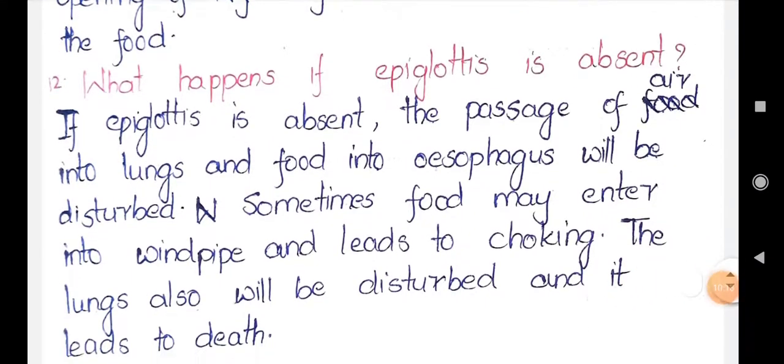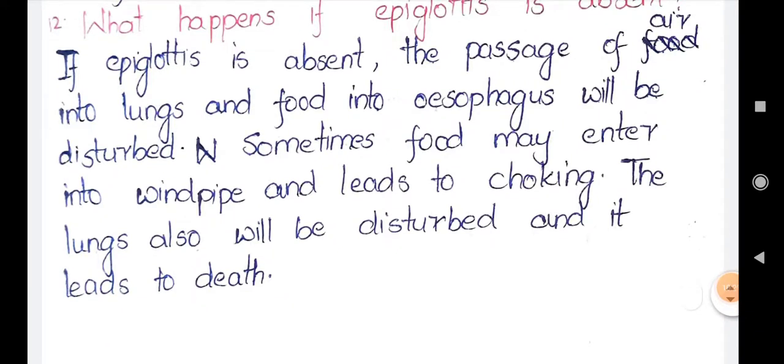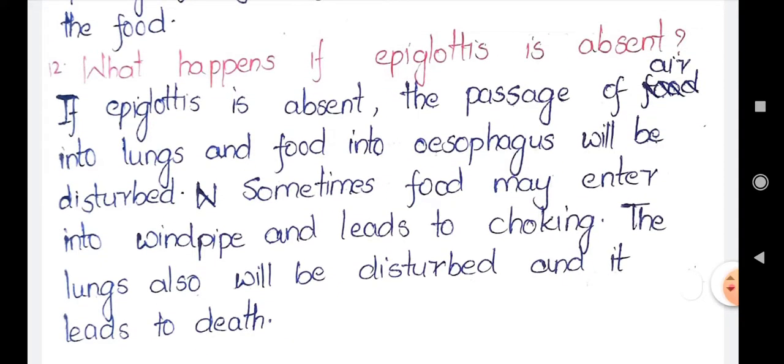Next, what happens if the epiglottis is absent? If the epiglottis is absent, the passage of air into the lungs and food into the esophagus will be disturbed. Why? Because the pharynx is a common passage for both the respiratory tract as well as the digestive tract. In the pharynx only you can observe the epiglottis. While you are swallowing the food, the epiglottis will be closed, so that from the pharynx the food goes to the esophagus. While you are talking, the epiglottis will be opened, so that the air can go to the trachea, nothing but the windpipe, and produce the sound.